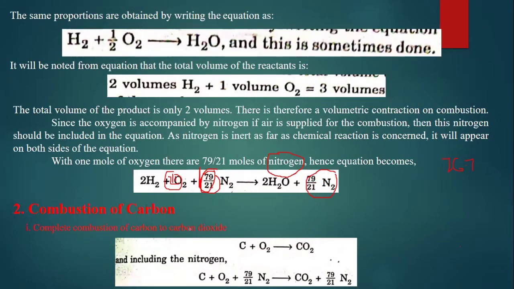And the same we are going to do for the combustion of carbon also. When it comes to combustion of carbon, there will be two types of combustion: one may be incomplete combustion and the other may be complete combustion. First of all we will see the complete combustion, and after that we will go with incomplete combustion. If it is complete combustion, we are going to get carbon dioxide. If it is incomplete combustion, then what we are going to get? Carbon monoxide. In IC engines we have already seen that, right?